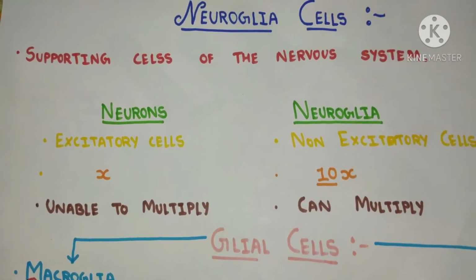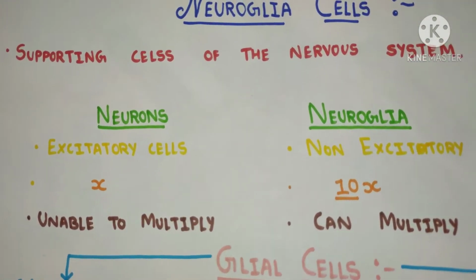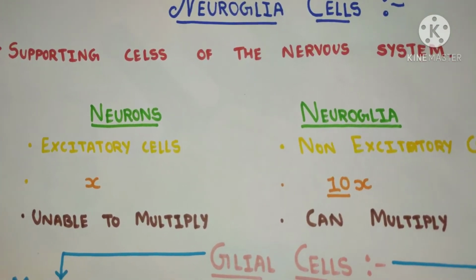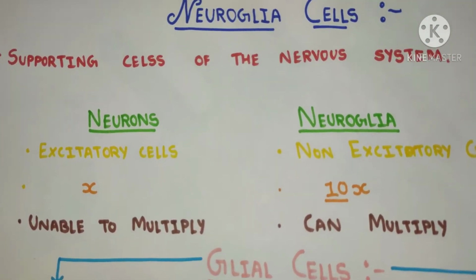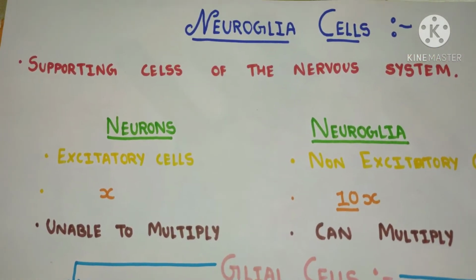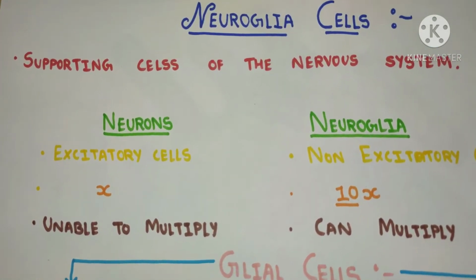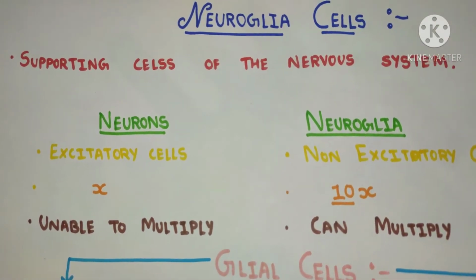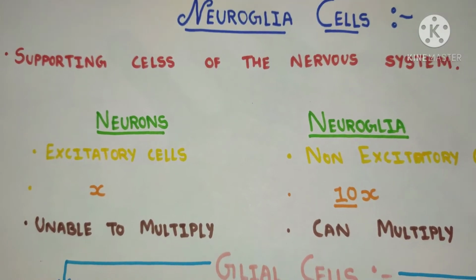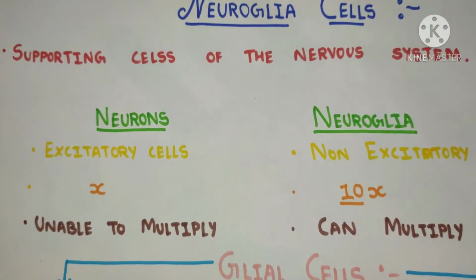Now another difference is that neurons are unable to multiply, whereas neuroglia cells can multiply and increase their number through mitosis. Friends, neurons have their nucleus, then why don't they multiply? One of the reasons is that multiplication of neurons would be more harmful than good.